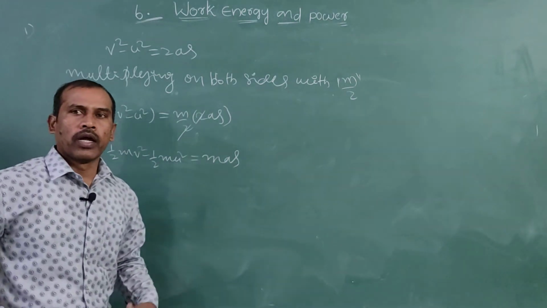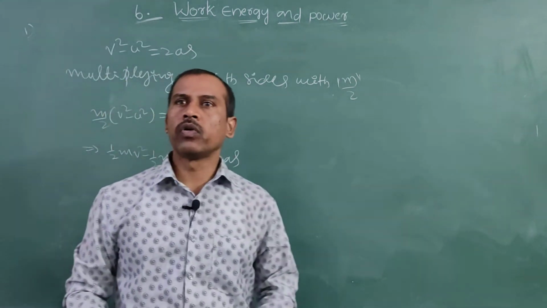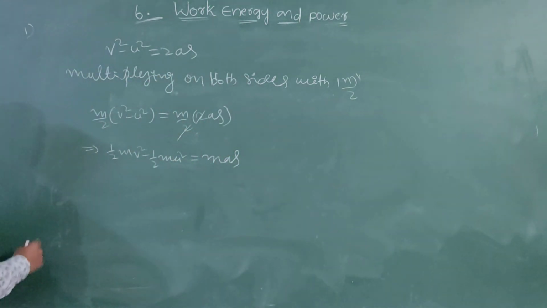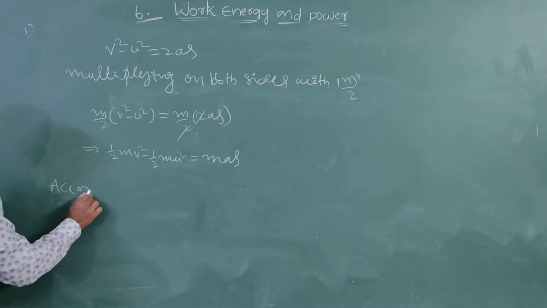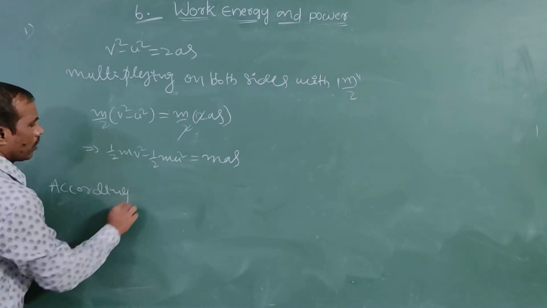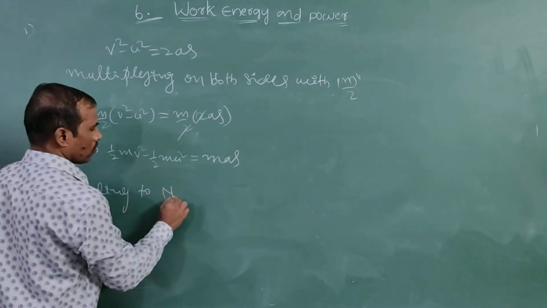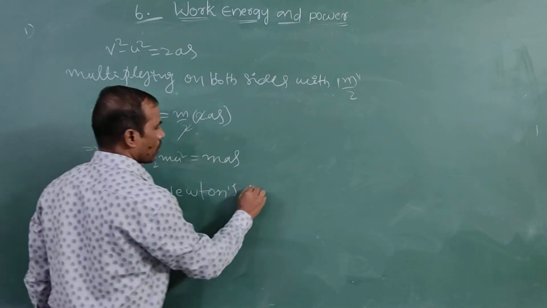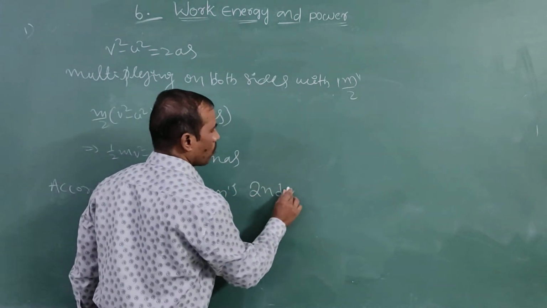But according to Newton's second law of motion, F is equal to ma.